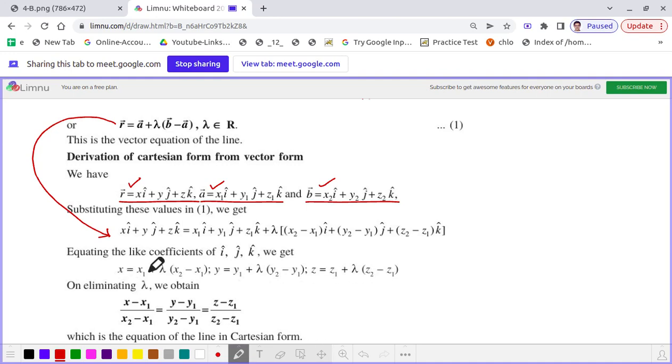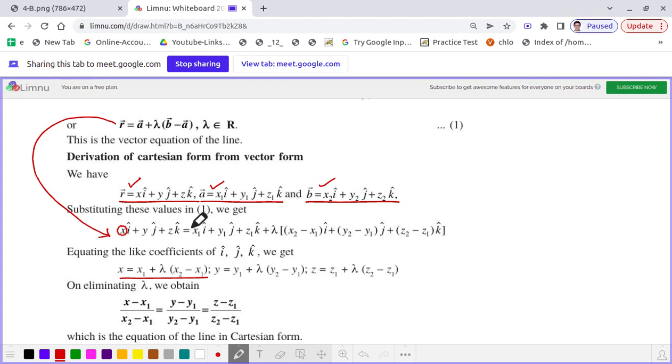We will get x equal to x1 plus lambda into x2 minus x1, because x is the coefficient of i cap on the left hand side. And what is the coefficient of i cap on the right hand side?